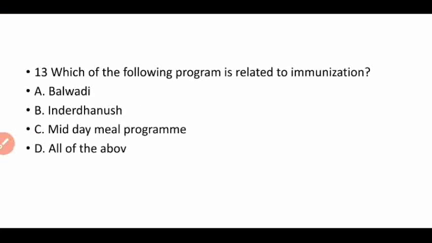The next question, which of the following programs is related to immunization? Here our right answer is Indradhanush, Mission Indradhanush. This program was launched on 25 December 2014 by J P Nadda, the Union Health Minister. The goal of this program is to cover India's children by the year 2020. It includes 7 vaccines, so it is called Indradhanush. The vaccines included in Mission Indradhanush are diphtheria, pertussis, tetanus, tuberculosis, polio, hepatitis B and measles.